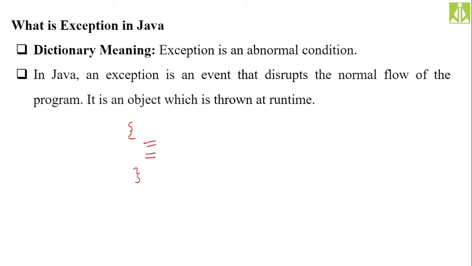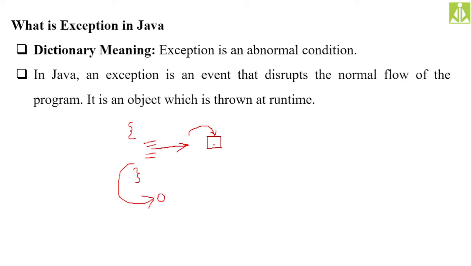Okay, curly brackets. So like this. This is my block of code, and I am considering that at this particular point an exception is occurring. So what will happen? An object representing that exception will be created by your Java runtime only. It will create an object and put the complete description related to that exception in it, and it will throw this object out of this block. It will come out like this.